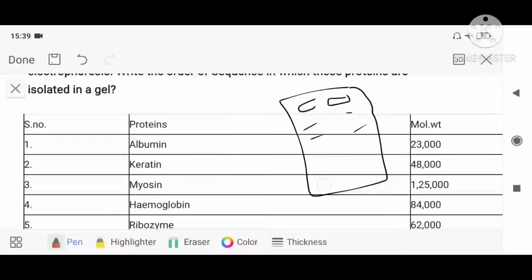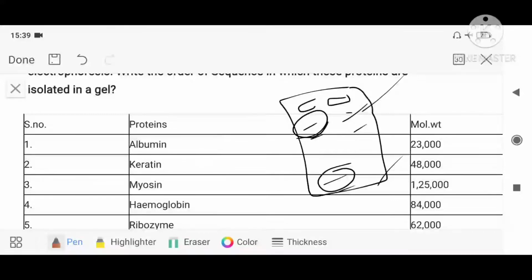The lighter particle will be moving very fast, which means that if the molecular weight is less, the particles will move very fast. Small kids, they move very fast. One who is fat, having much belly and all, they will be moving very slow. The same way, if the molecular weight is more, they will move very slow; if it is less, they will move very fast. So from top to bottom, the one having the highest weight will be at the top.